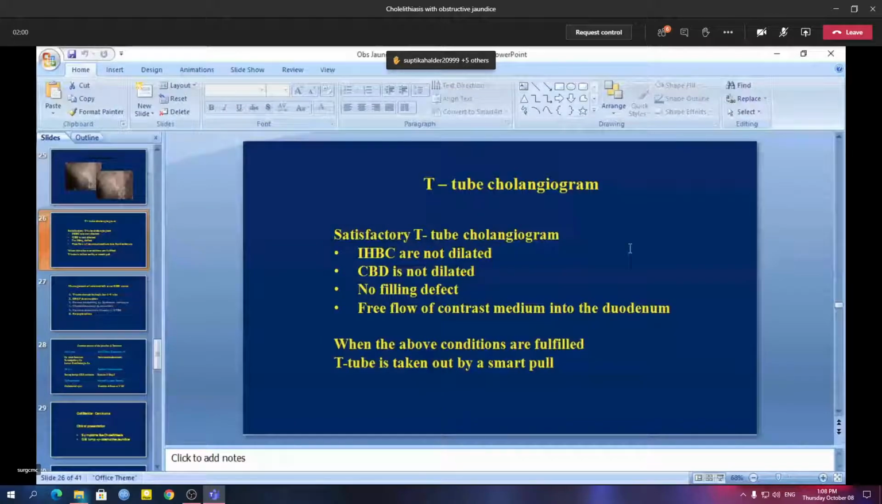You will have to describe that you do one T-tube cholangiogram at the end of 5 to 7 days, when the bile from the T-tube has come down to less than 300 ml. Then you will see whether the IHBC are dilated or not, the CBD is dilated or not, no filling defect, and free flow of contrast into the duodenum. When all these features are met, then we are ready to take out the T-tube.